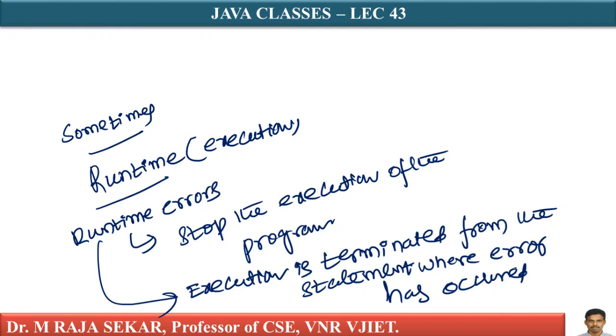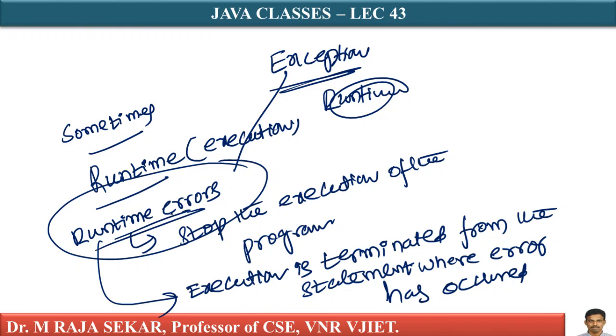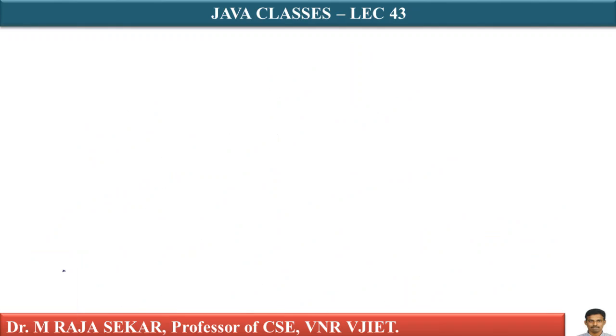These runtime errors are called exceptions. What is an exception? An exception is a runtime error, even in the case of C++. The programmer handles the exception. Now, who has to handle it? In the case of compilation errors, the compiler is there to take care of those errors.